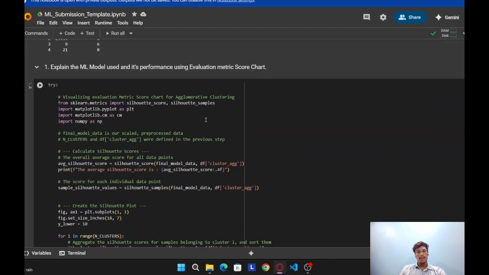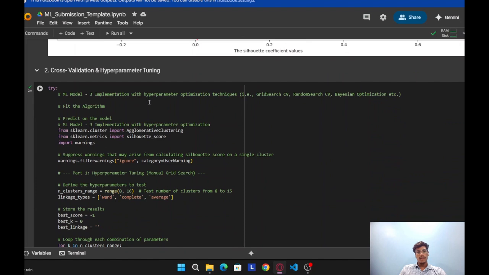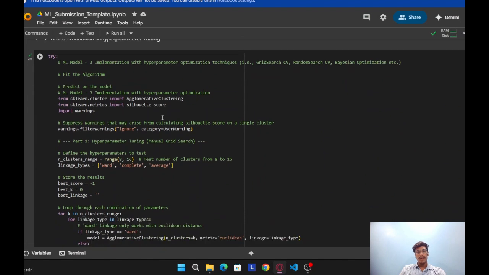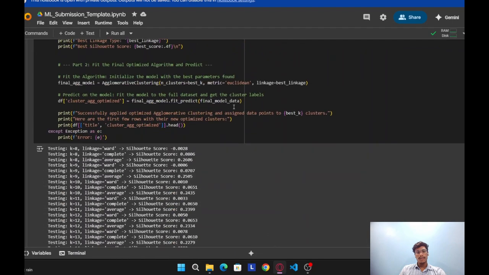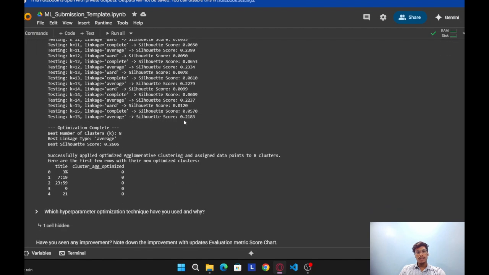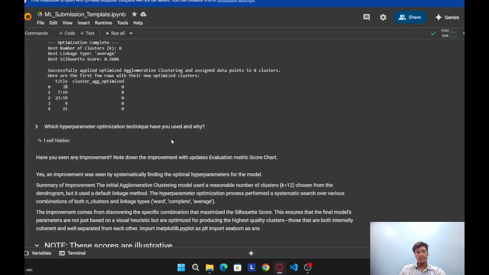In this evaluation metric score chart, you can see cross-validation and hyperparameter tuning implementation with hyperparameter optimization techniques like grid search, random search CV, Bayesian optimization, etc. You can see the testing from k equal to 8 to k equal to 15. You can also obtain the scores. You can see the first few rows with their optimized clusters.